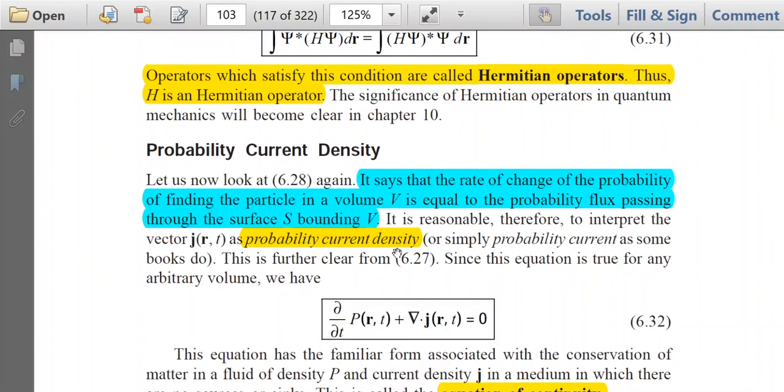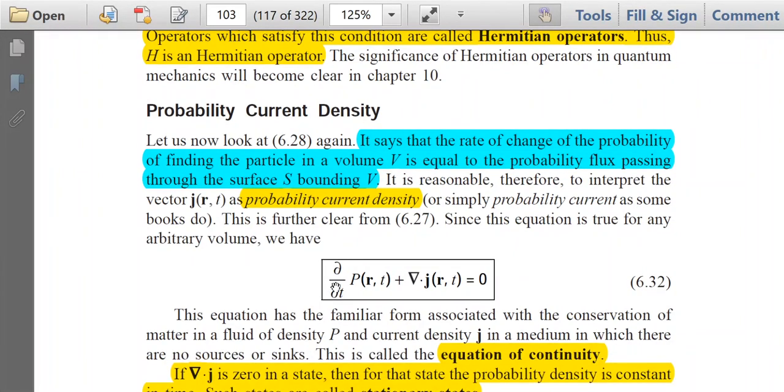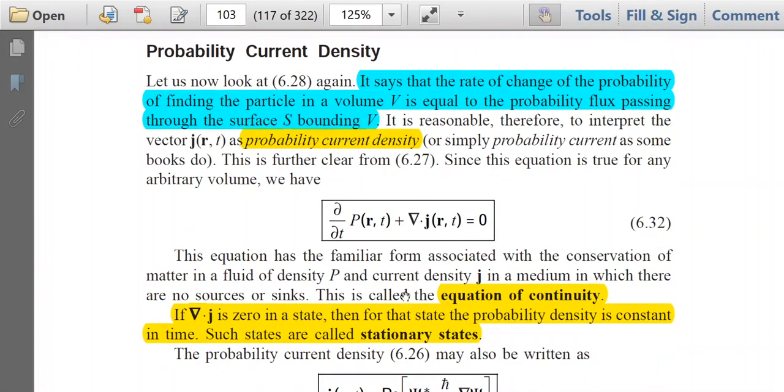In case of current electricity, it was only current density, but in case of quantum mechanics, we can represent J as the probability current density simply from the comparison. So this equation is like this: del P by del t plus del dot J is equal to 0. This was the equation of continuity in current electricity.